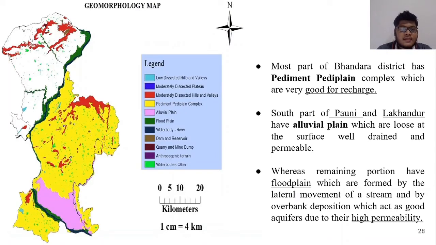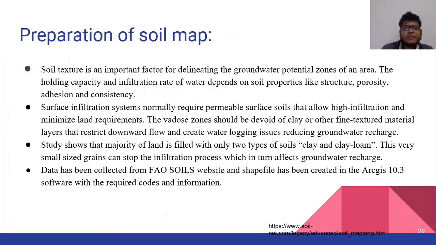As you can see in this map, most of the Bhandara district has pediment plain, which is good for groundwater recharge. The south part of Pauni and Lakhandur have alluvial plain, which is also very permeable, and the remaining portion is covered with floodplain, which is also very permeable.